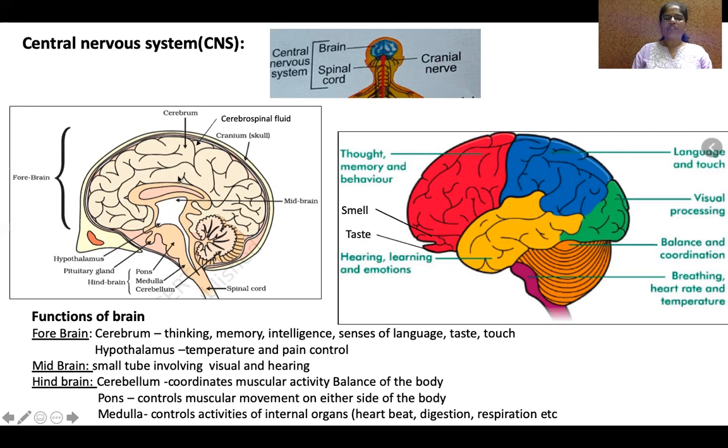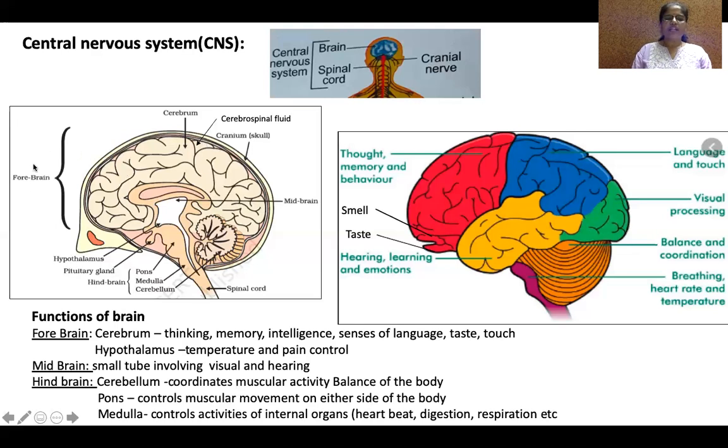Within that cerebrospinal fluid, this entire brain will be suspended, and the brain will be floating in it. There is enough space to float within that space. The brain is not fixed, to avoid jerks, so that if there is an accident and something hits, the brain should not get damaged and it should not get shocked. So it will be suspended in the cerebrospinal fluid. This is a protection that the body gives to the brain since it's a sensitive and important organ.